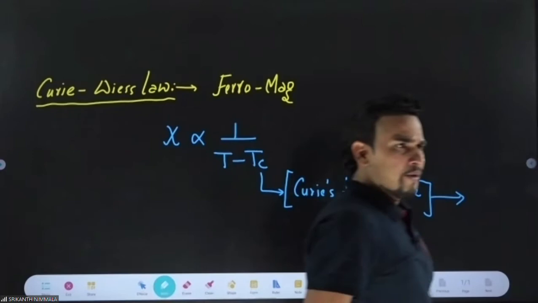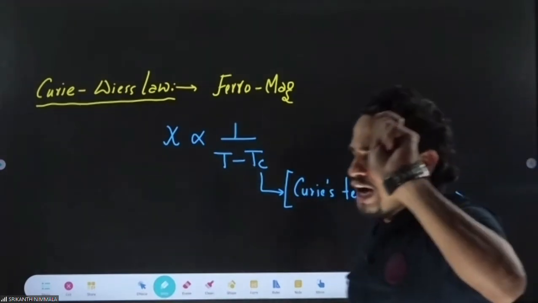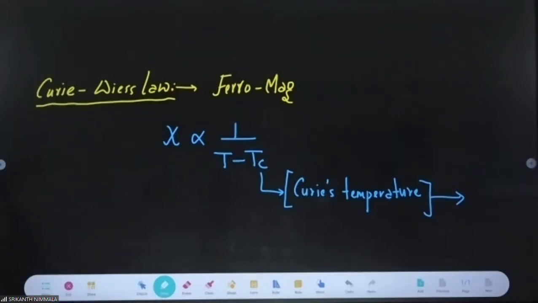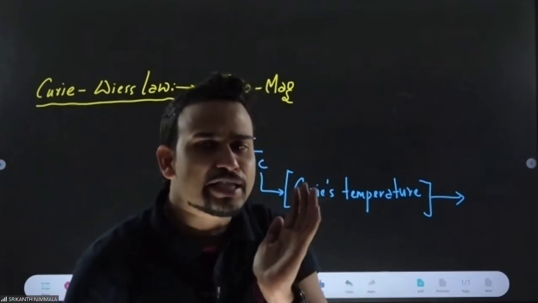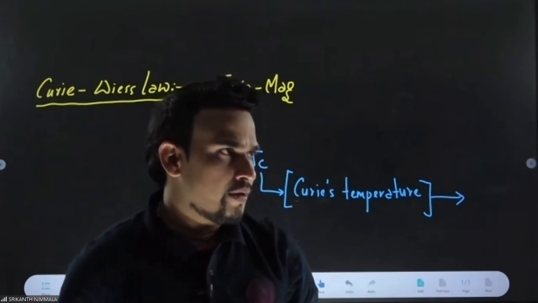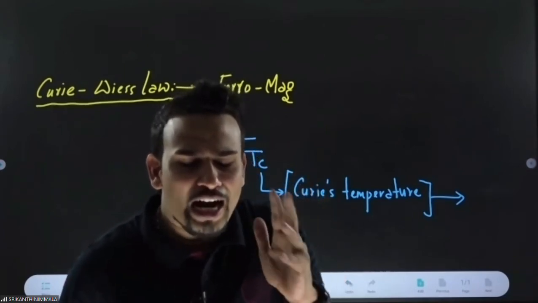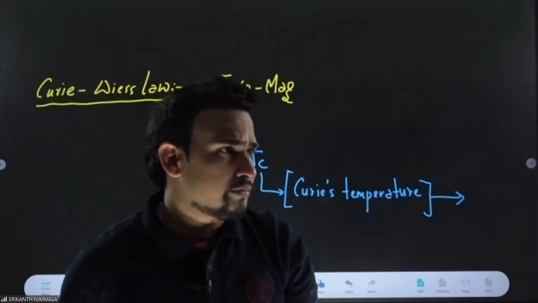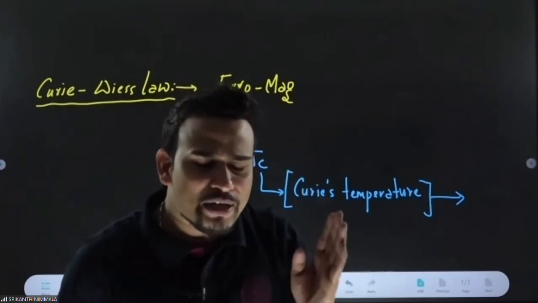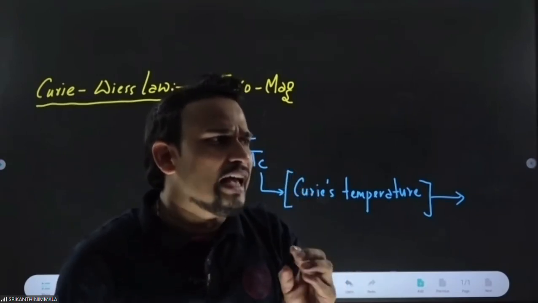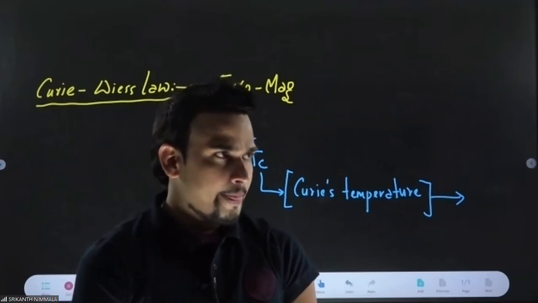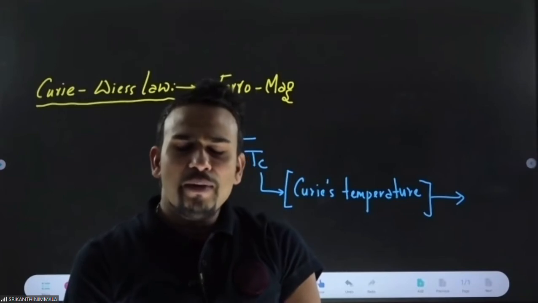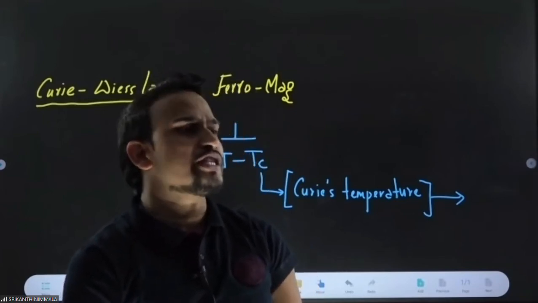You write: the temperature above which a ferromagnetic material starts behaving as a paramagnetic material is known as Curie's temperature.